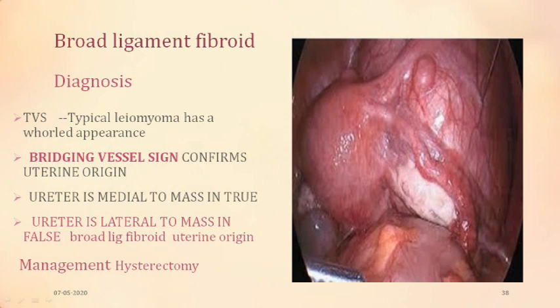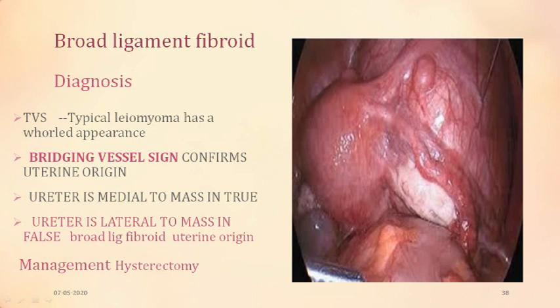This is the uterus. This is the other side. This is the tube. This is the ovary. This is the tube. This is the round ligament. This is the ovary. And now here the fibroid is. This is the fibroid area which is growing. So on transvaginal sonography, a typical leiomyoma has a whorled appearance. What is the bridging vessel sign?